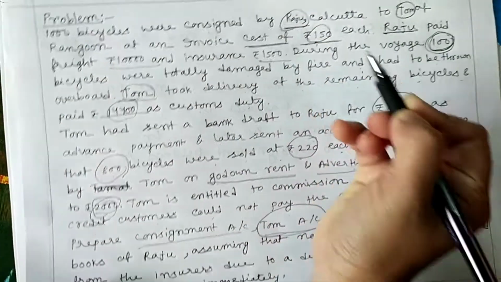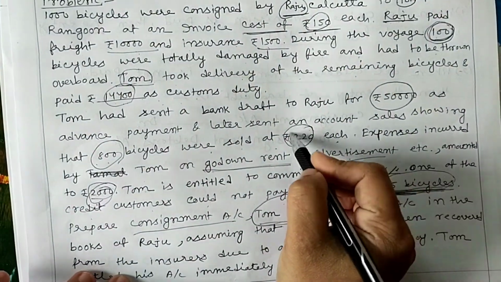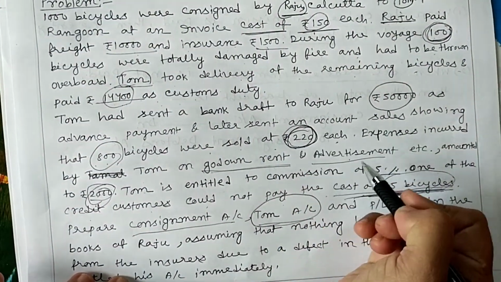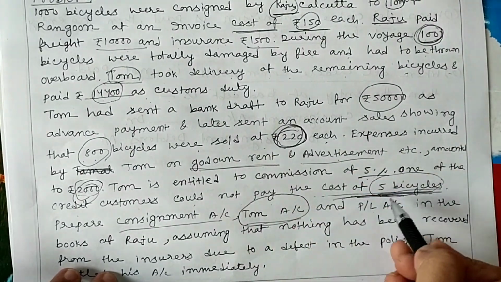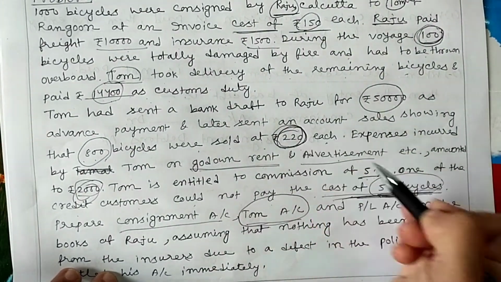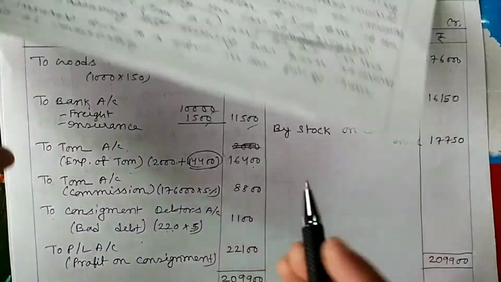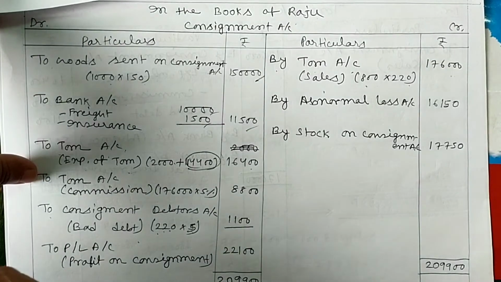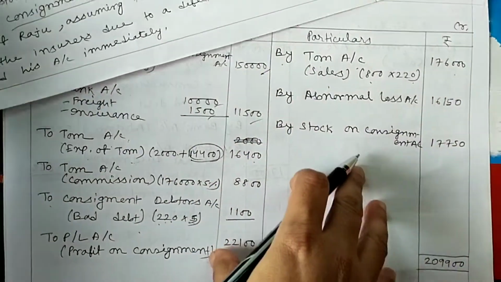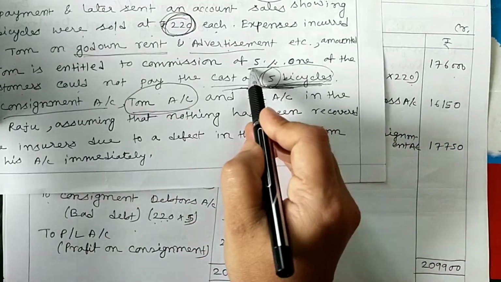So cost price is 150, but market price or selling price is 220. So we calculate bad debt by multiplying 220 with 5. So 220 into 5, 1100.